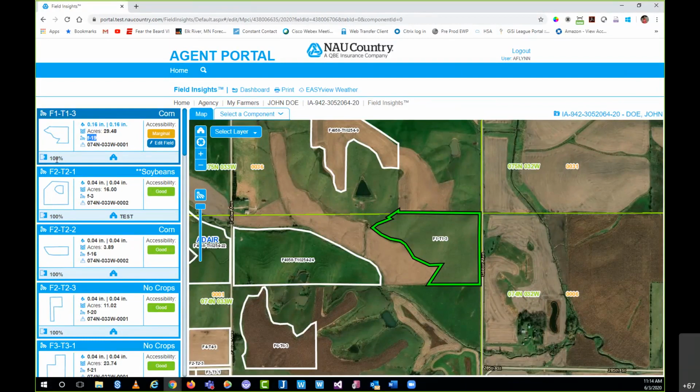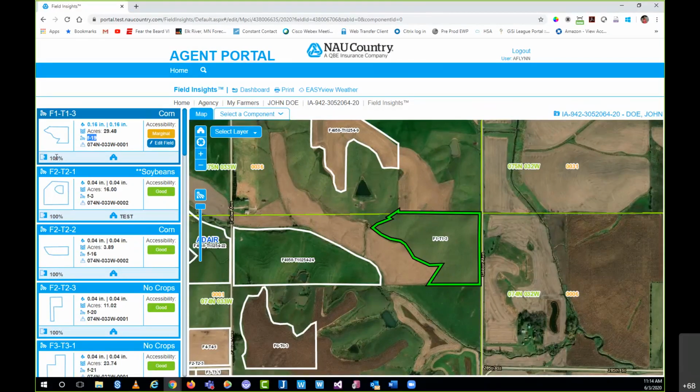If you adjust that share percentage in Easy Mapping on that individual field, or fields if you have multiple selected, it has no effect on the crop insurance policy. You're just adjusting the share percent for a field as a nice FYI for them. And if you do adjust that share percentage, that's where you're going to see this reflection here on Field Insights. The reason I say 9.9 times out of 10 you're going to see 100% is because fields are very rarely edited in regards to the share percentage, mostly because the insured and yourself as agents only need to worry about the units themselves. That's what's going to affect the premium and the liability and so on.